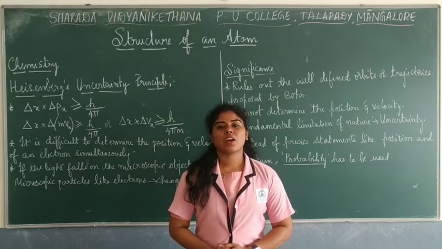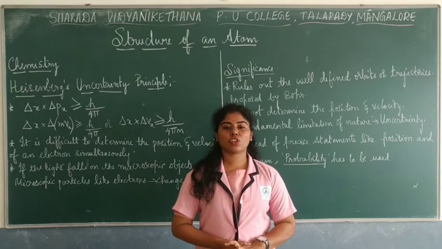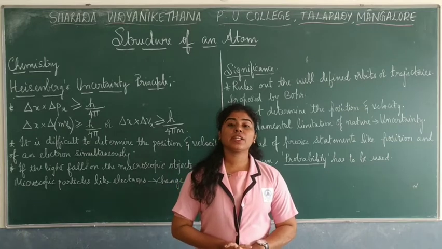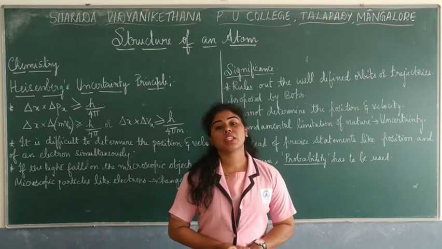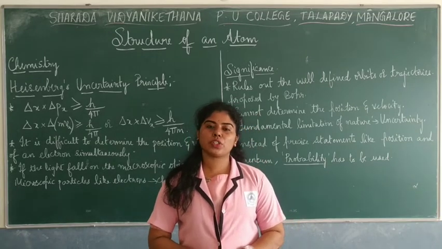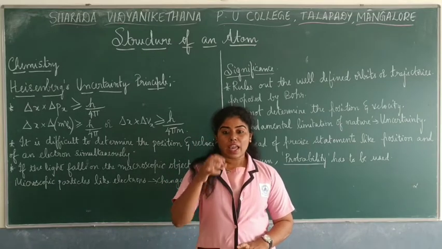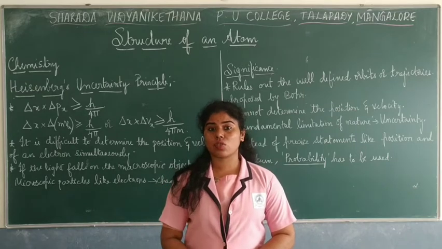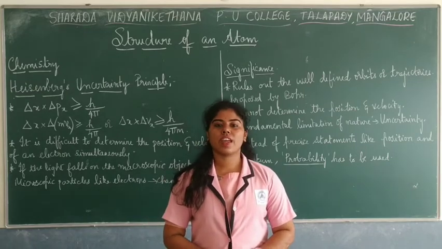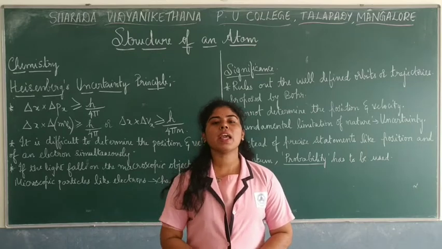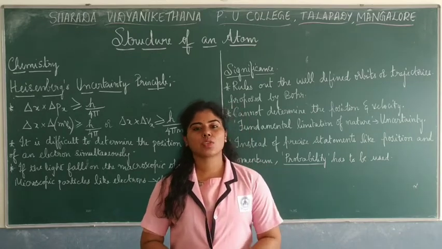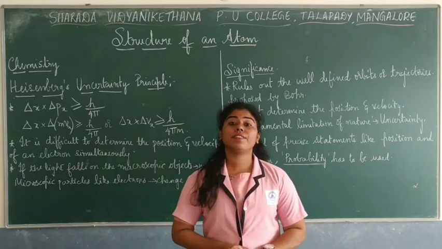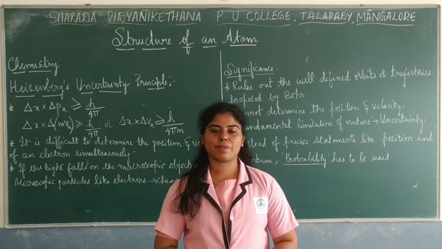In the last class, we talked about the dual nature of matter and solved a few of the problems. We studied that de Broglie gives an equation wherein, if a photon has a wavelength and its own frequency, then the electron must also have a wavelength. That is, it should behave like a wave as well as a particle. So mostly we are focusing on the wave nature of electrons.